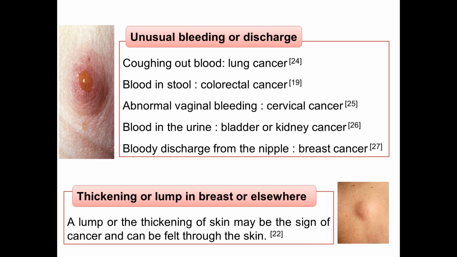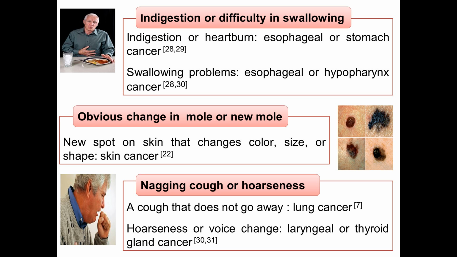Besides, thickening or lump in breast or elsewhere. You may feel a lump or the thickening of skin, which may be the sign of cancer. The following sign is indigestion or difficulty in swallowing. Indigestion or heartburn are the common signs for esophageal or stomach cancers.